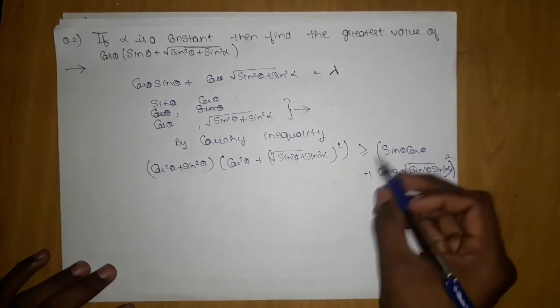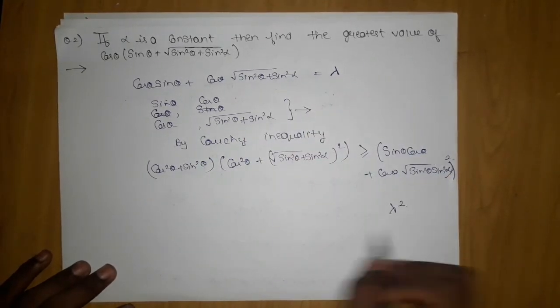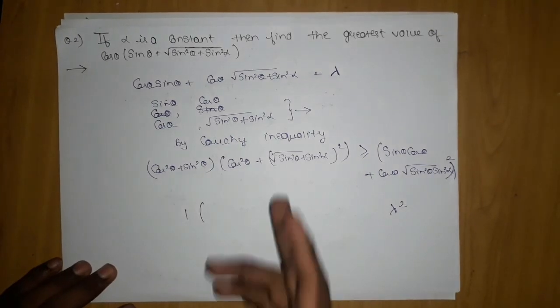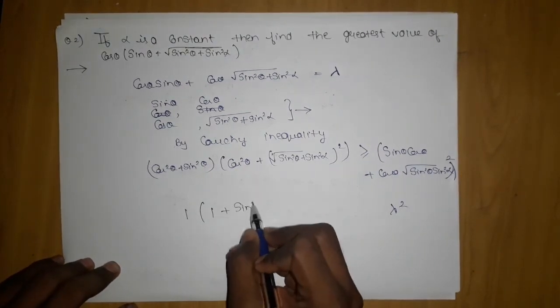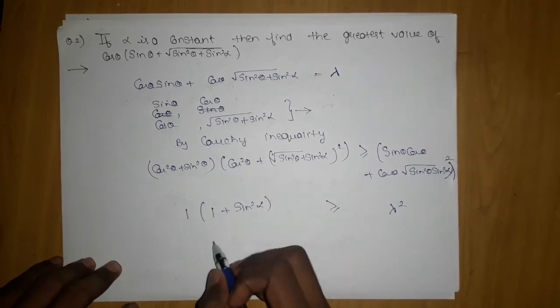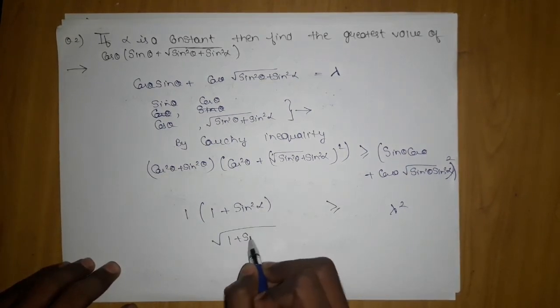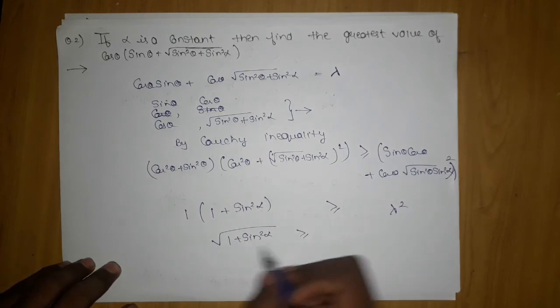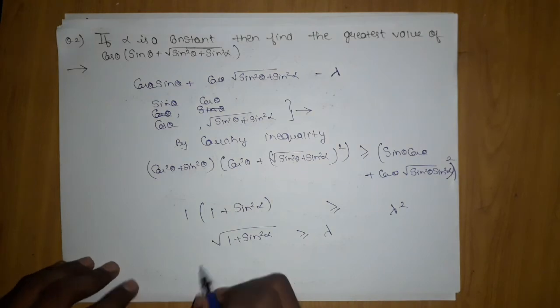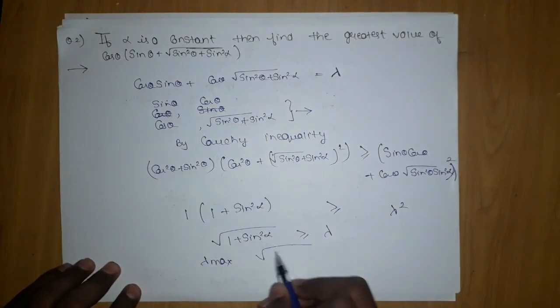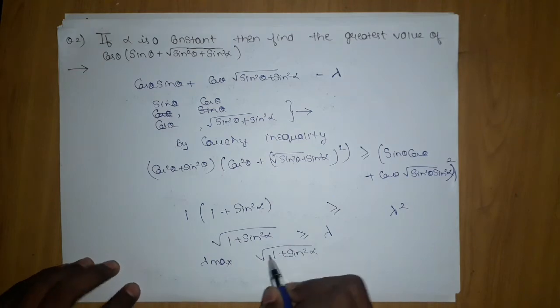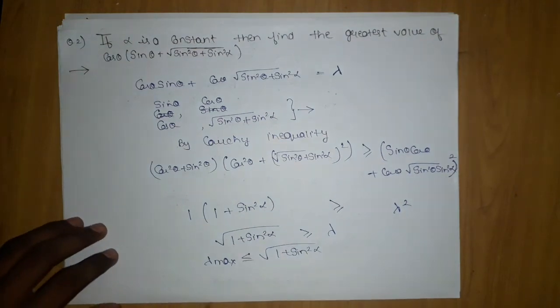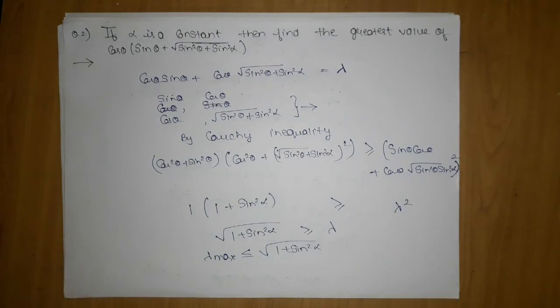After this, we have put this value as lambda, so we will write here lambda square. This will become 1 into 1 plus sin square alpha, and it will be greater than or equal to lambda square, which will finally give me under root 1 plus sin square alpha. Under root will be lambda. So lambda max value is nothing but under root 1 plus sin square alpha. So now you must have understood how we should consider a, b and c. The whole game is of considering terms. In inequality, how you think and how you approach a problem is about considering terms.